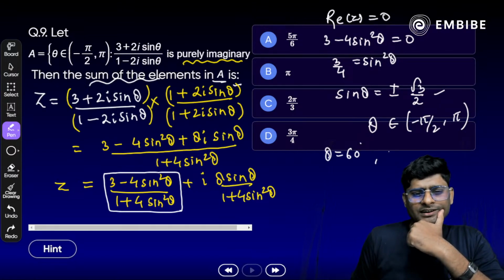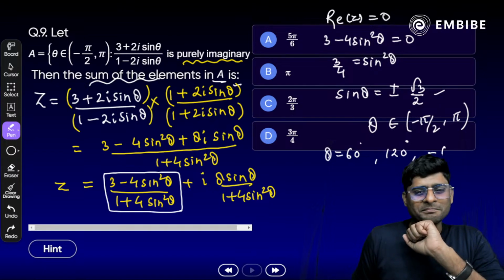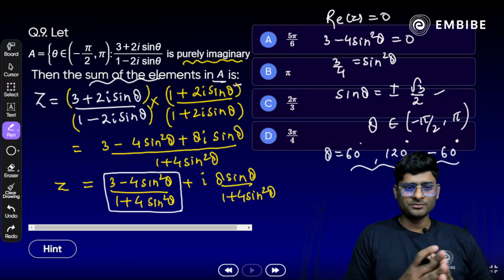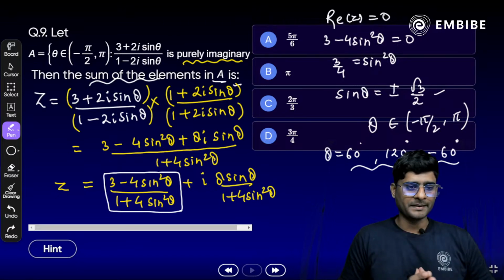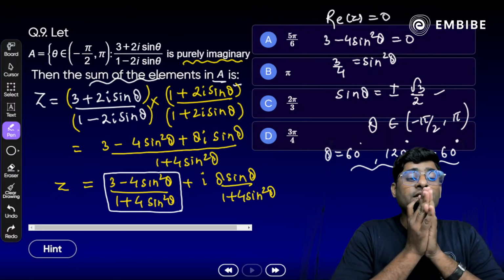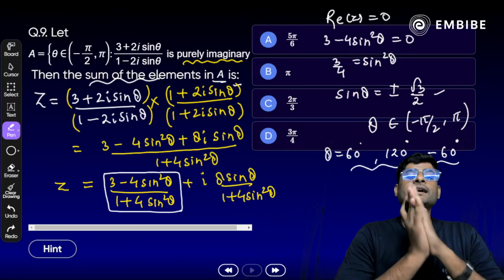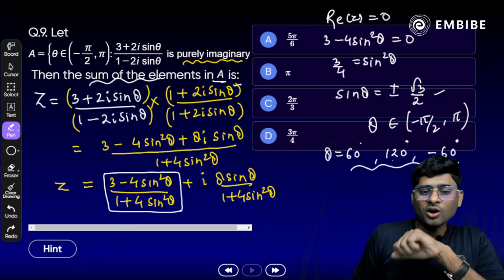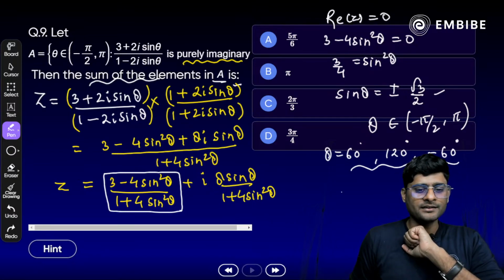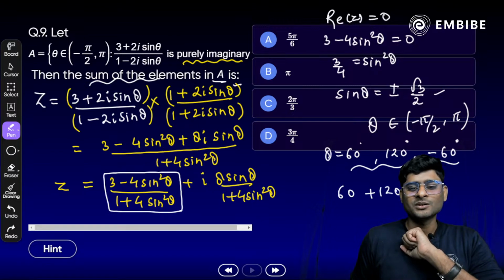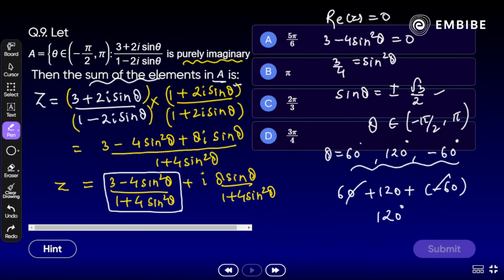Correct? At 120 degrees, yes. Alright. Minus 60 degrees. Yes, these are the values at which sin theta is plus minus root 3 by 2. Now we need to calculate the sum of the elements. We need to add all these values. Correct? Yes. Once we add, what do we get here? We will get 120. Now what is 120 here?